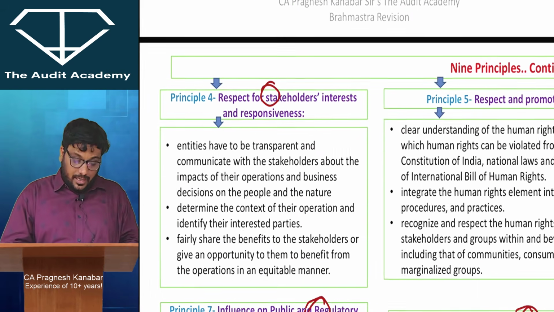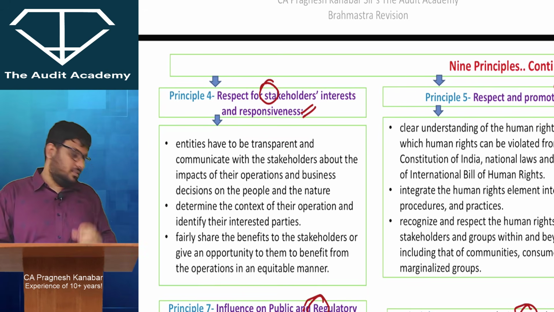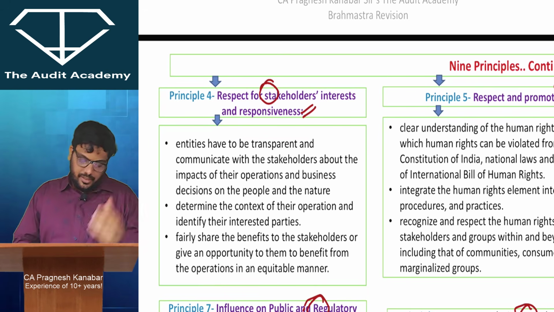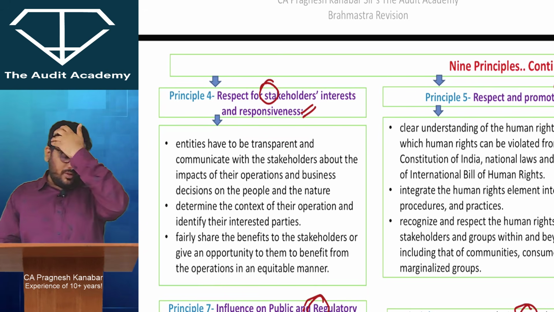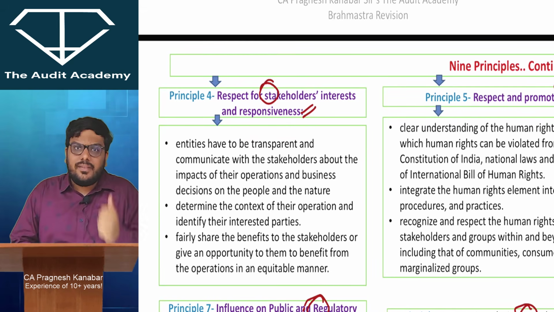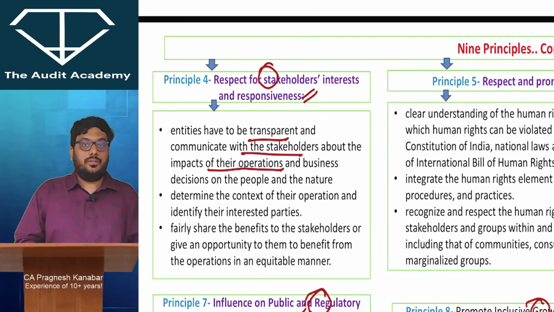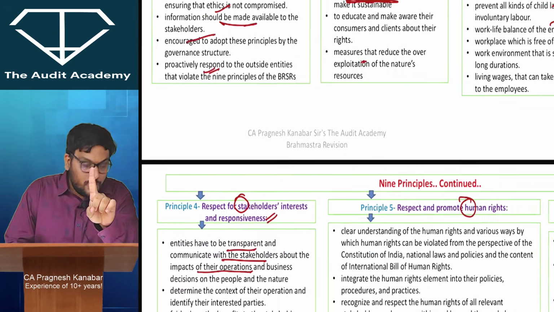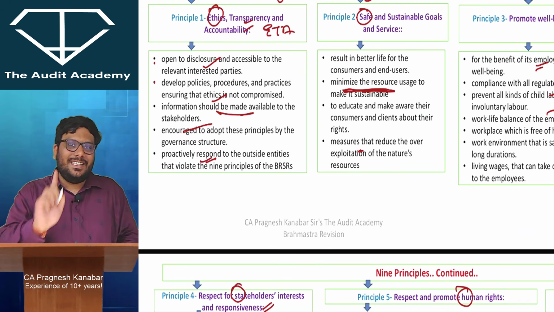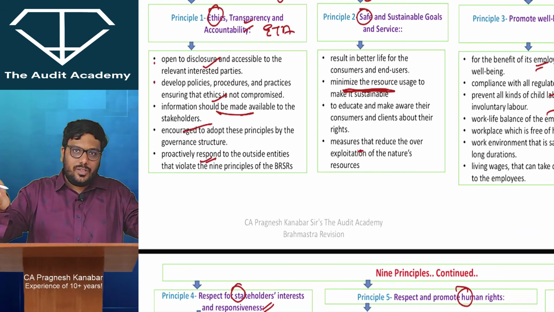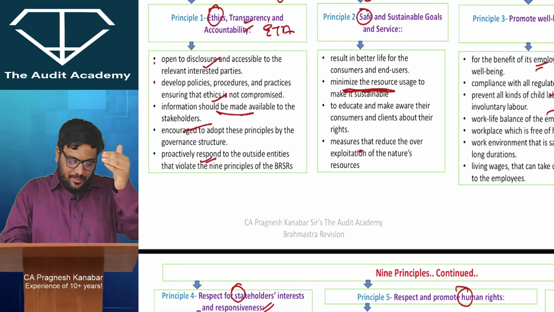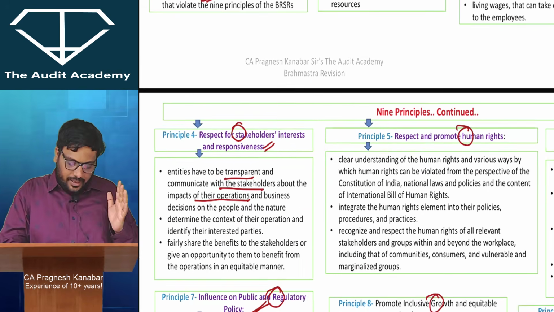Then stakeholder. Something that you cannot understand from the title, read it properly. Respect for stakeholders' interest and responsiveness. What is this? Entities have to be transparent and communicate with stakeholders about impact of their operations. So if you get anything on transparency, disclosing the details to the stakeholders, it will be principle 1 and also principle 4 gets attracted over there.